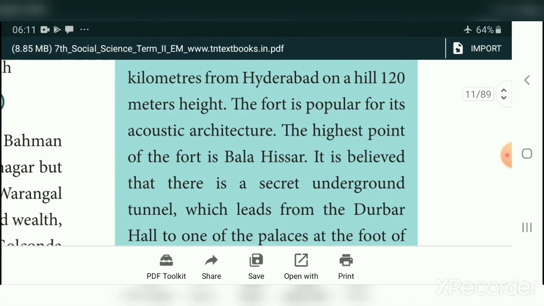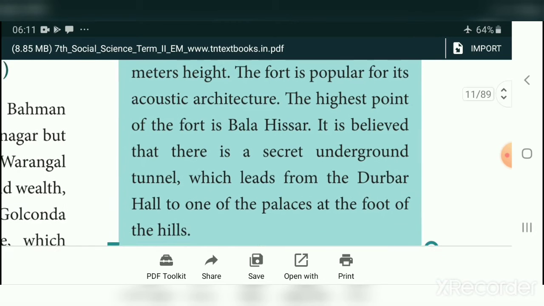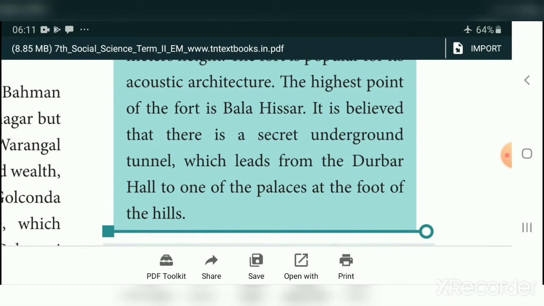The fort is popular for its acoustic architecture. The highest point of the fort is Bala Hizar. Note this word. It is believed that there is a secret underground tunnel that leads from the Darbar Hall to one of the palaces at the foot of the hills.